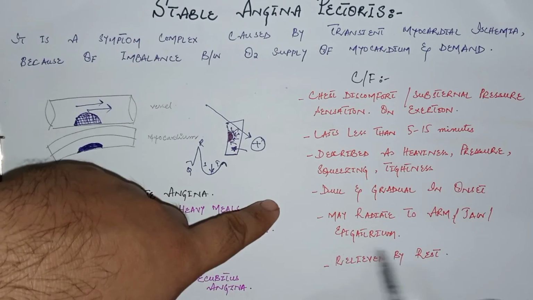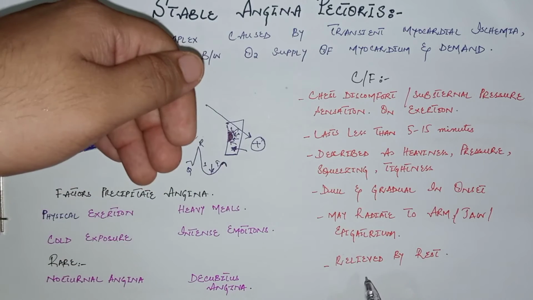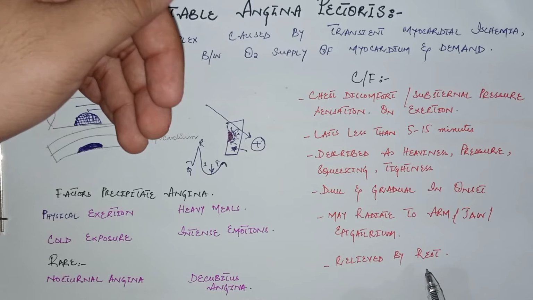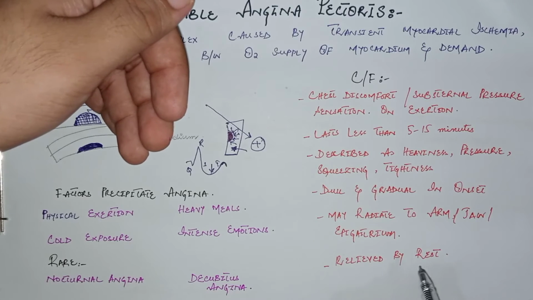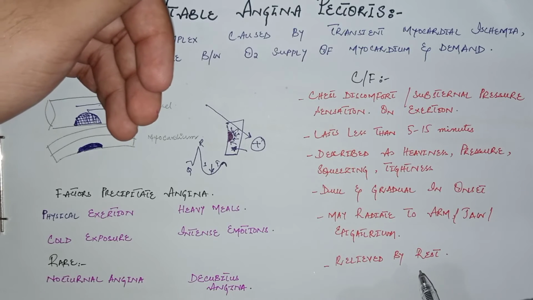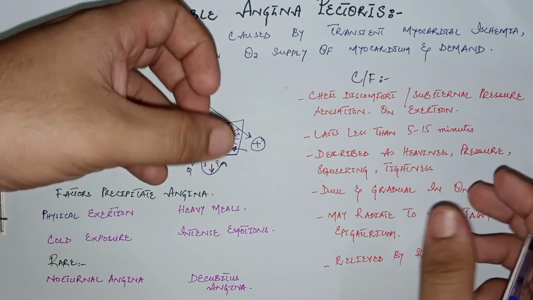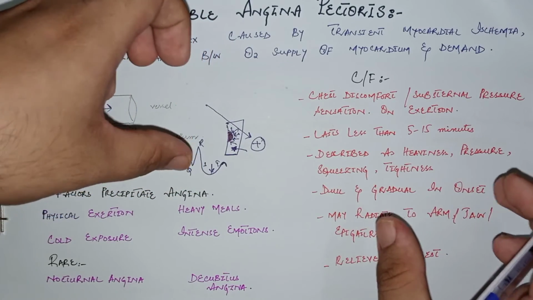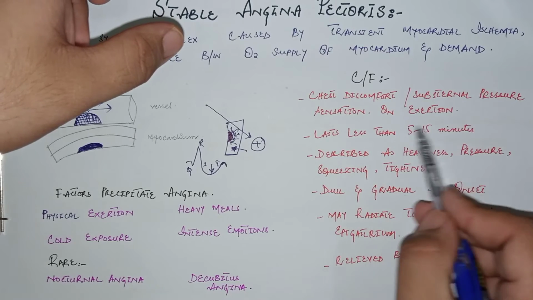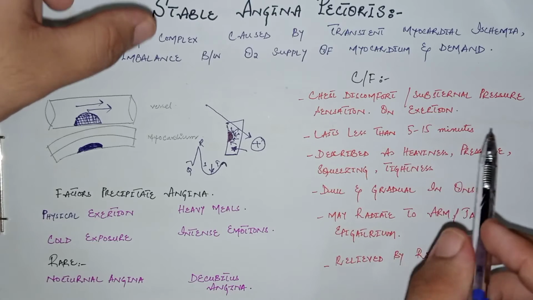It is because of the same dermatome of the heart and the arm and the neck. It is relieved by taking rest, because as we know, during the resting stage there is reduced workload on the heart, so the oxygen demand during the resting stage is decreased. So these are the clinical features. The most important features to be remembered are: chest discomfort or substernal pressure exaggerated by exertion and relieved by rest. So this is stable angina pectoris.